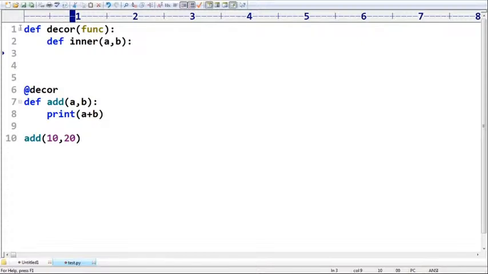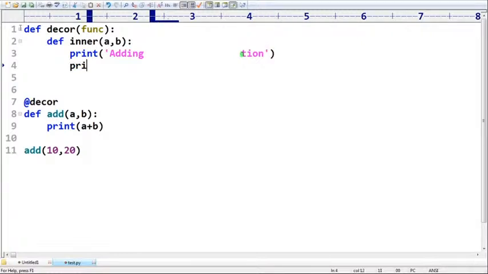Here what I have to take is print. Here we are adding two numbers with a function. So print, sir, the first argument is a.